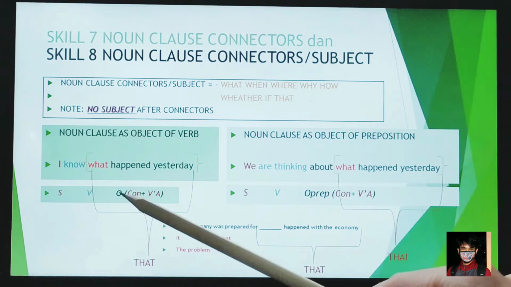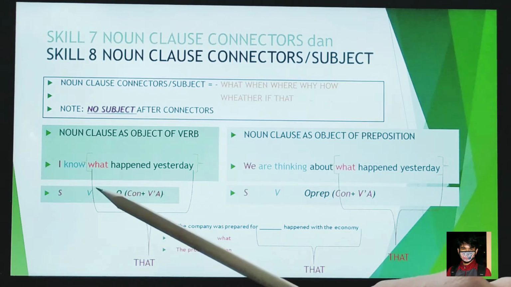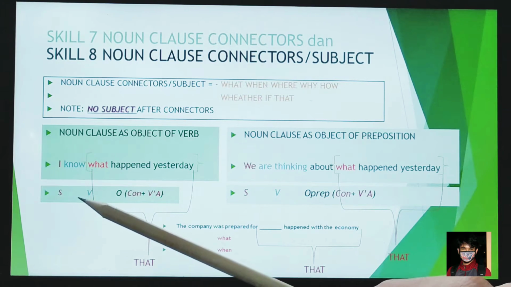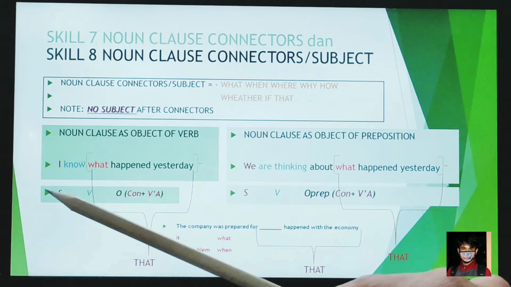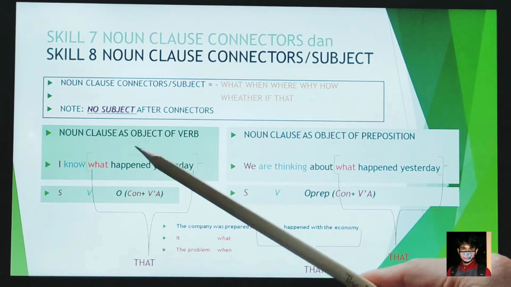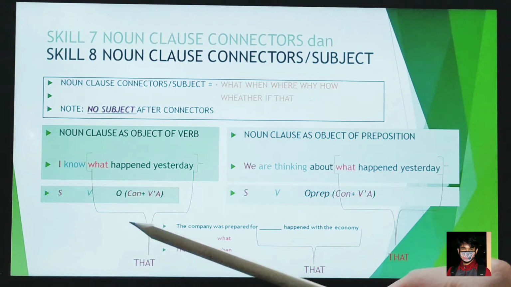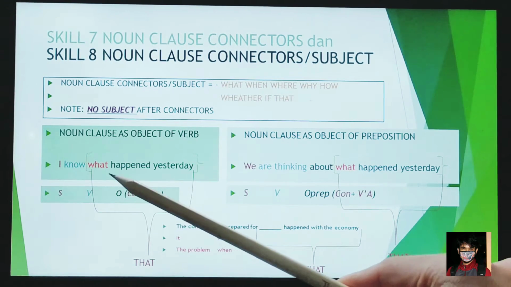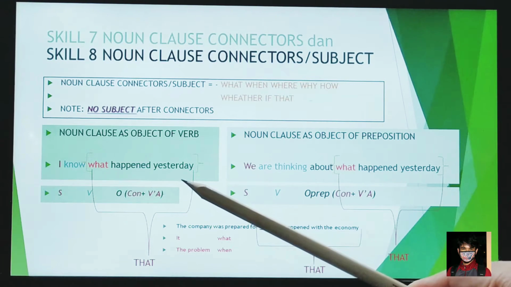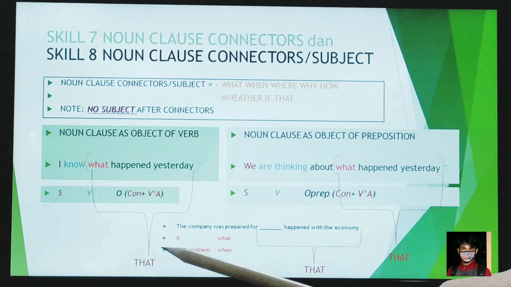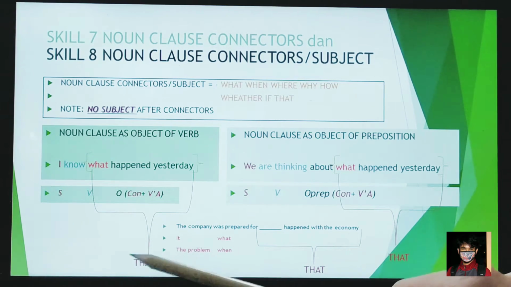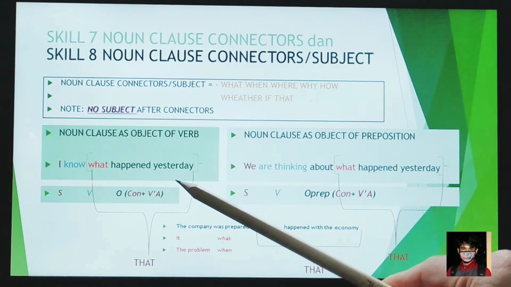Remember that there is no subject in the dependent noun clause. The long part, what happened yesterday, we could substitute with that. To make it simple: I know that.